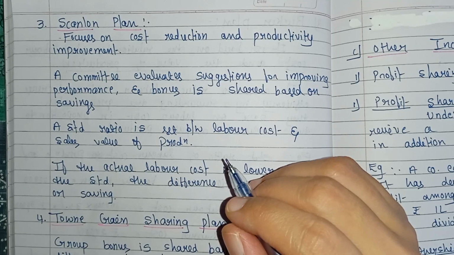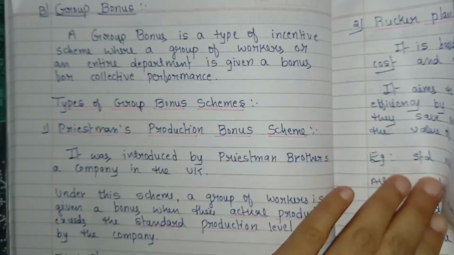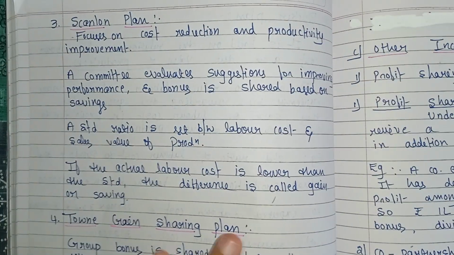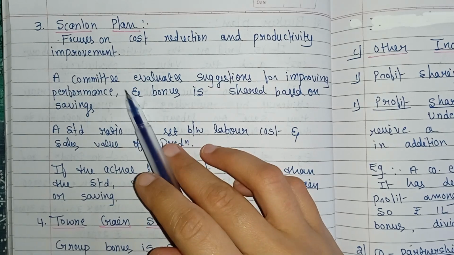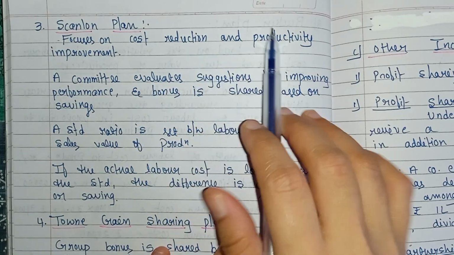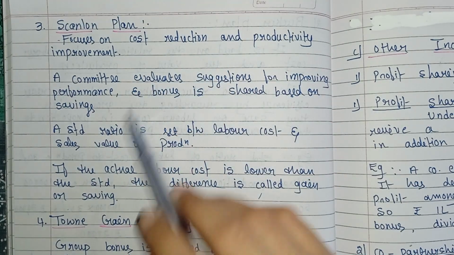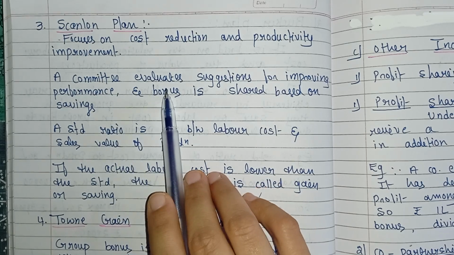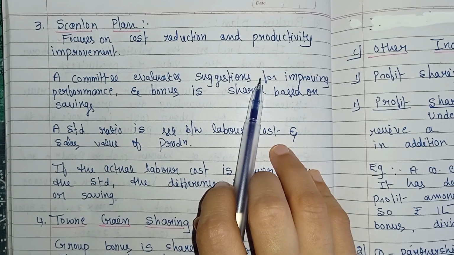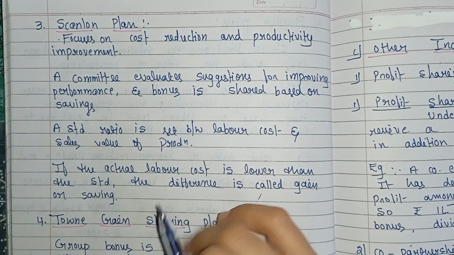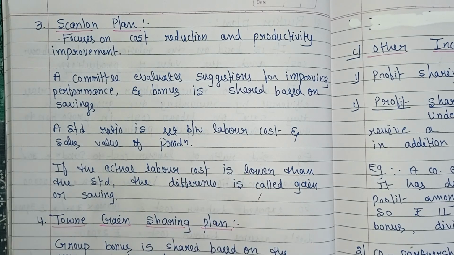It is same as this Rucker Plan, but there is a slight difference. See here, a committee focuses on cost reduction and productivity improvement, right? So here a committee evaluates suggestions for improving the performance, and bonus is shared based on the savings.